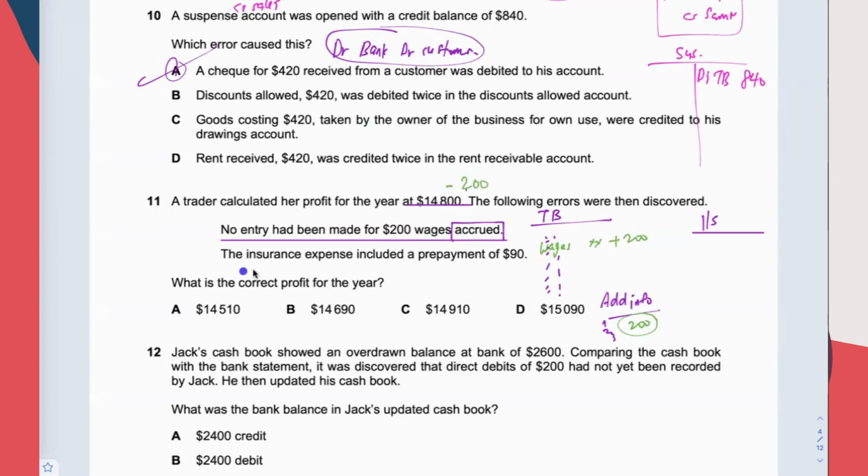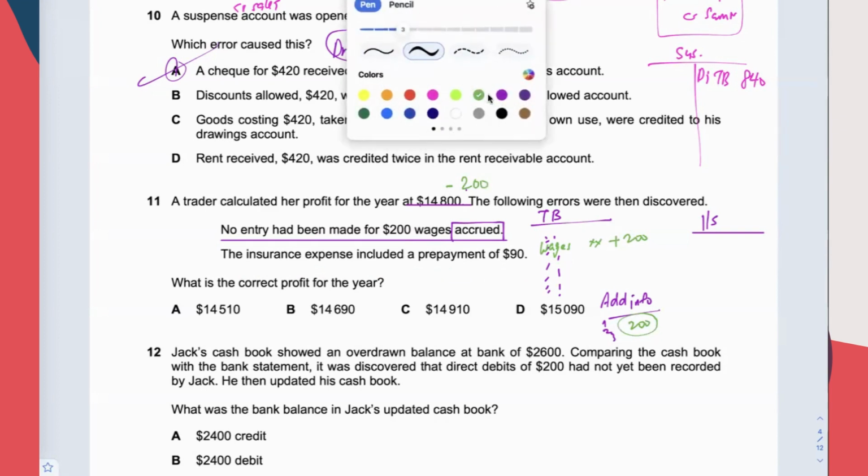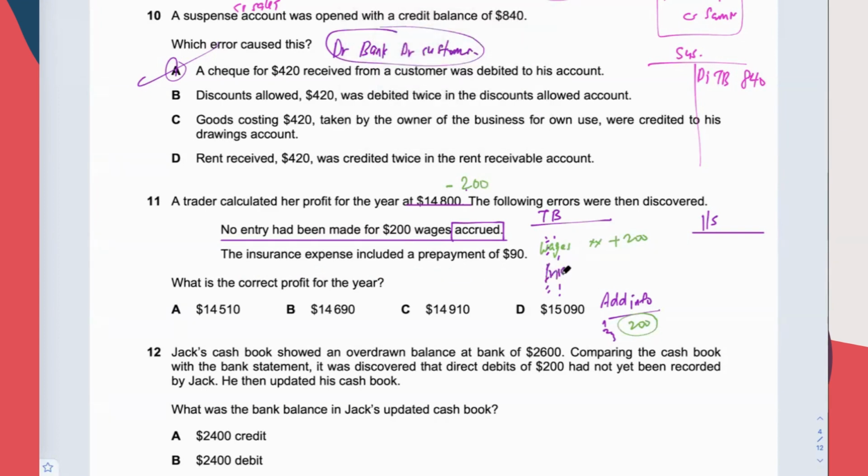Okay. Insurance expense included a prepayment 90. The same kind of thing. Not the same kind of thing, but under the same topic. Imagine that there's an insurance item here. Do you minus or plus 90? Minus, right? That only you bring into the income statement, right? The additional info will tell you that there's a prepayment 90. You have to minus it from the figure in the trial balance. Then only you bring into the income statement. So insurance will be lower, profit will be higher.